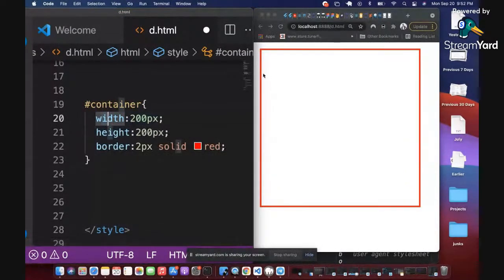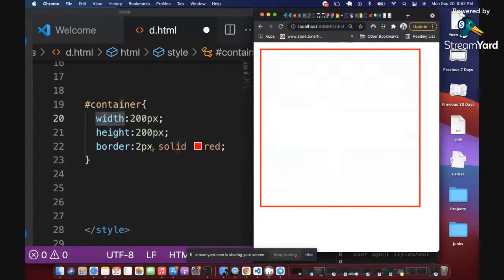And you can see on the screen here, from here to here is 200 pixels, right? Then we told the container to have a height of 200 pixels also. From the top here to the bottom is also 200 pixels, right? Then you have a border. The border, we said the border should be 2 pixels, a solid thickness, and a red color. You can see it here.